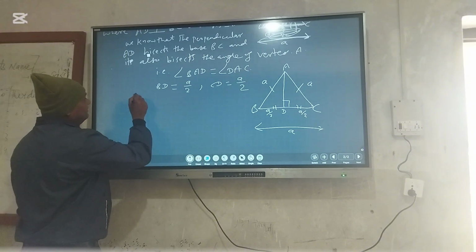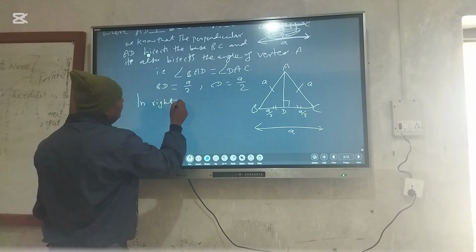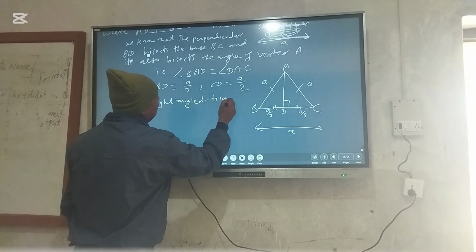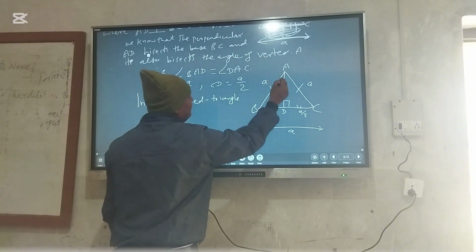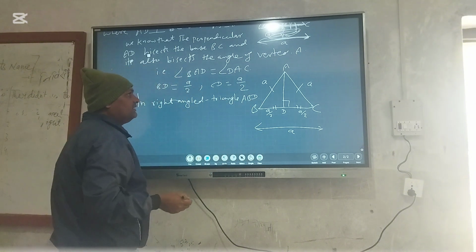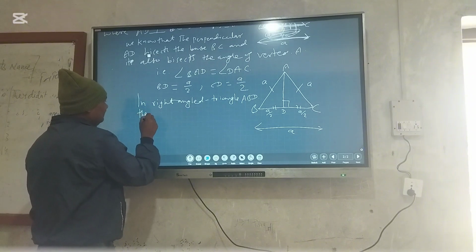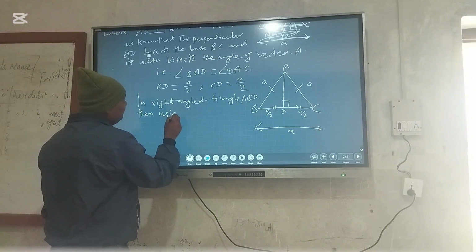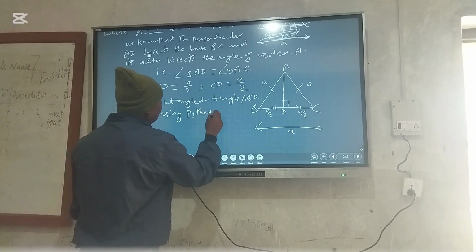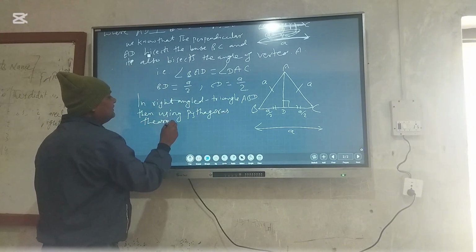In the right angle triangle ABD, this is the right angle triangle, then we have to use the Pythagoras theorem. What is the Pythagoras theorem?